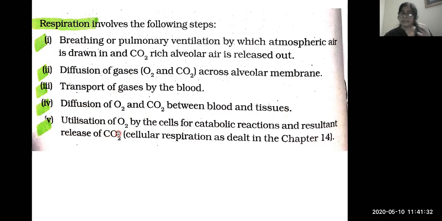We will deal with the details of this in chapter 14, where we will study respiration in plants. There we will study the detailed process of cellular respiration, glycolysis and the Krebs cycle. These are different mechanisms. The detail of cellular respiration we will study in chapter 14. So these are the different steps involved in the process of respiration, and today I am starting with the first step, breathing or pulmonary ventilation.